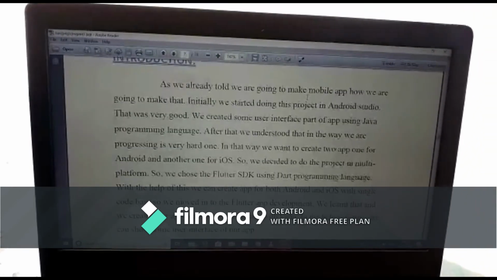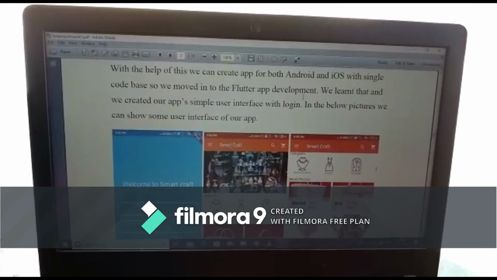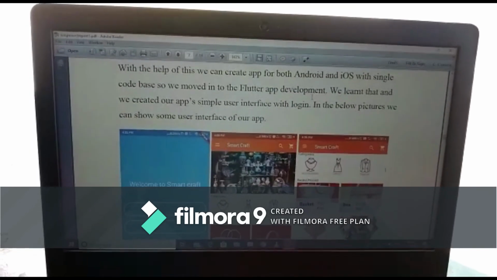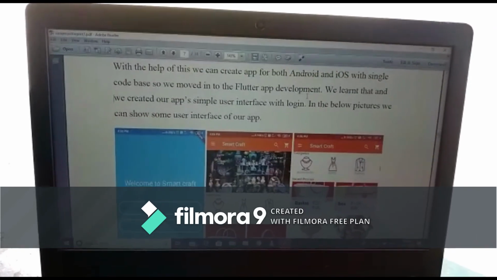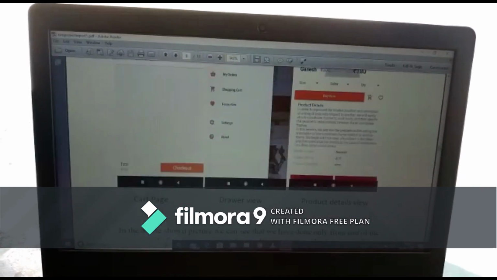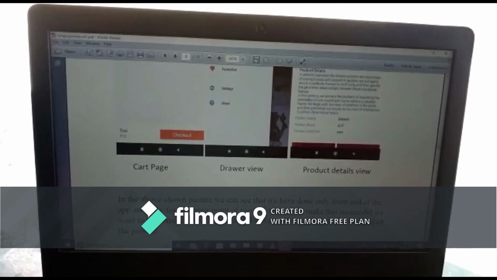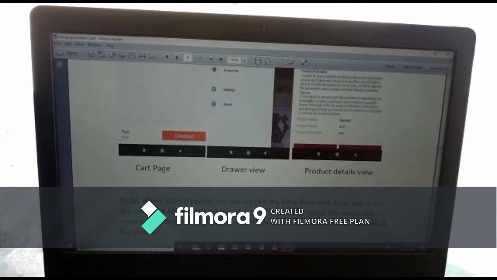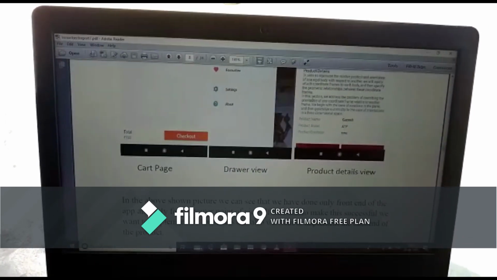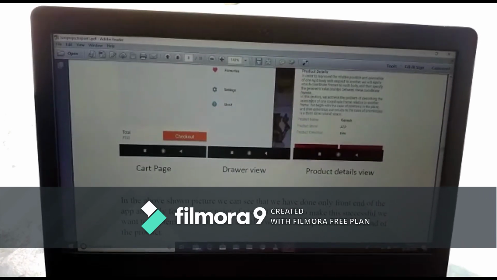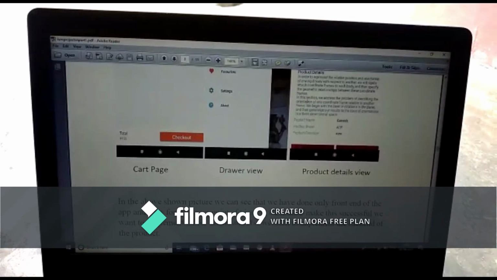We learned that and we have created an app with a simple user interface with login. In the picture below we can see some user interface of our app, and in the pictures above we can see that we have done only the front end of the product, and only from the customer point of view. If we want to make this successful, we want to implement UI for sellers, and also we want to implement the back end of the product.